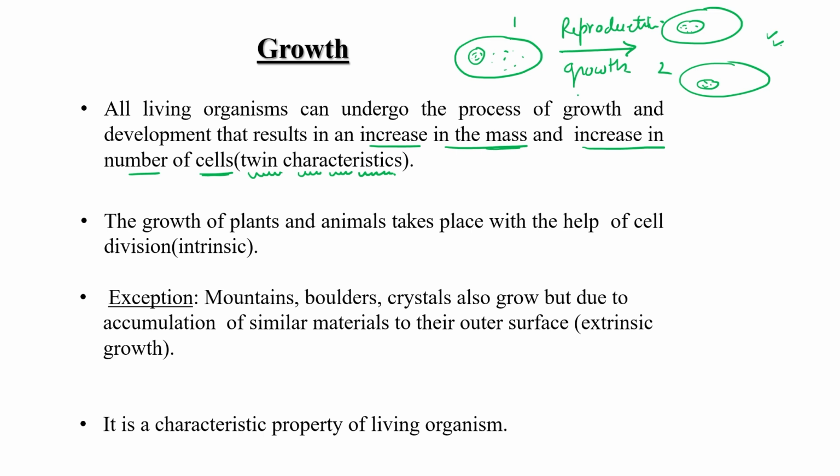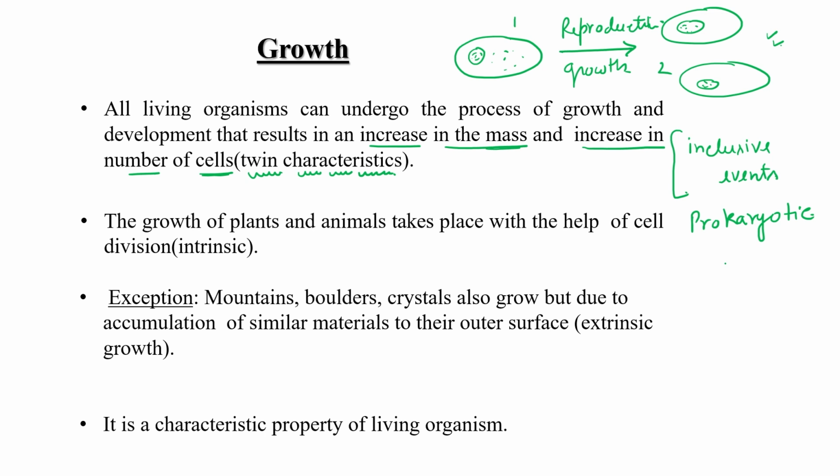These both are inclusive events for the prokaryotic system. For prokaryotic cells, growth and reproduction simultaneously occur.